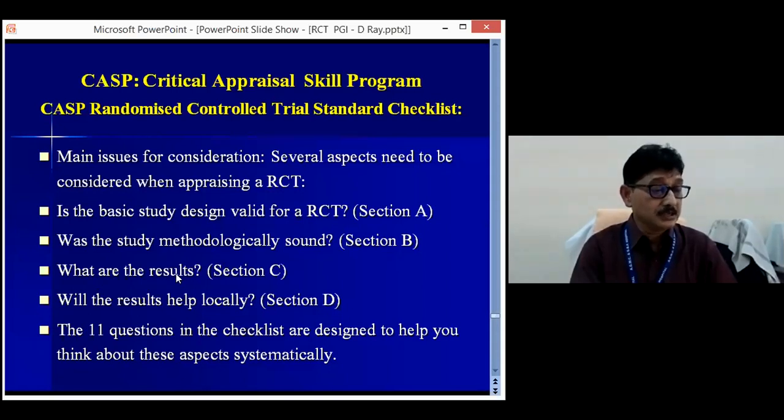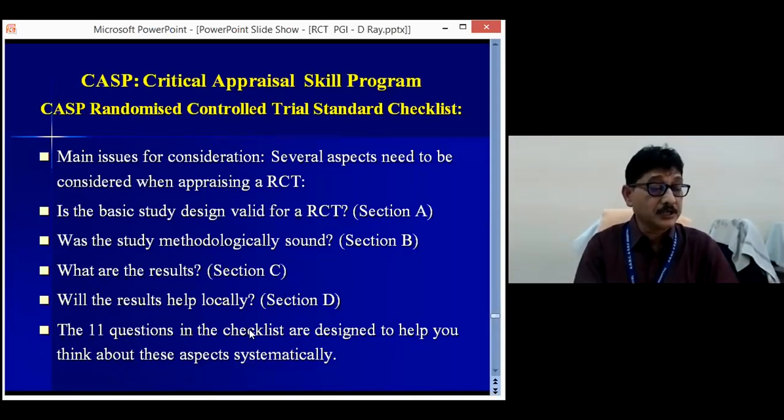And what are the results? That will be analyzed in section C. And will the results help locally? That is in section D. The 11 questions in the checklist are designed to help you think about these aspects systematically.